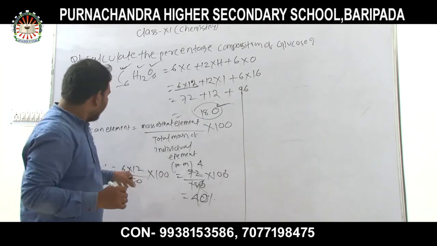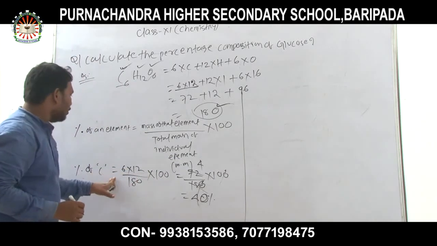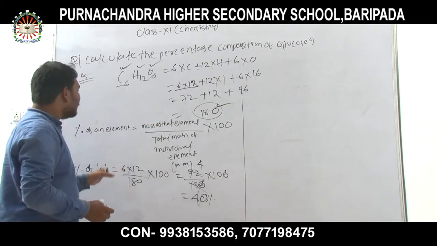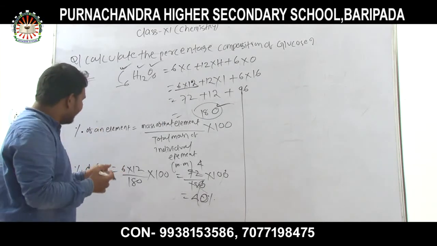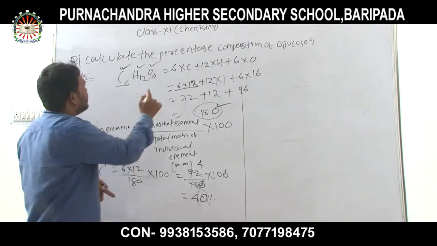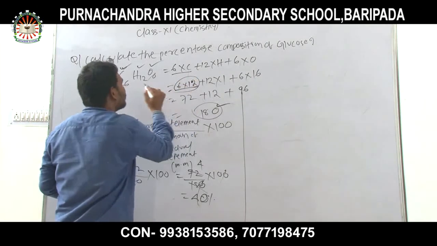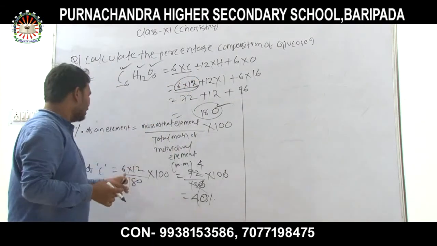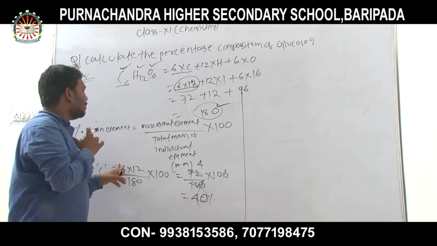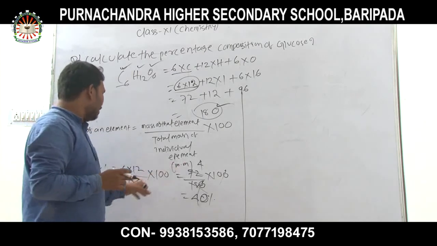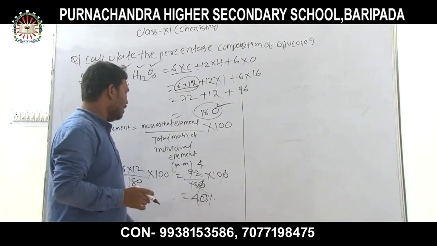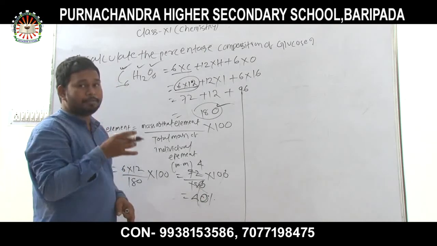Again, I repeat that percentage of carbon is the mass of that element. Here 6 carbons are present, so the mass of carbon is 72, divided by 180, which on solving gives 40%.